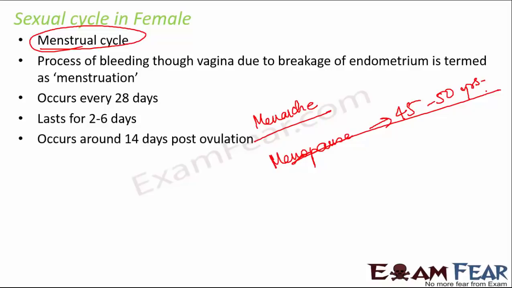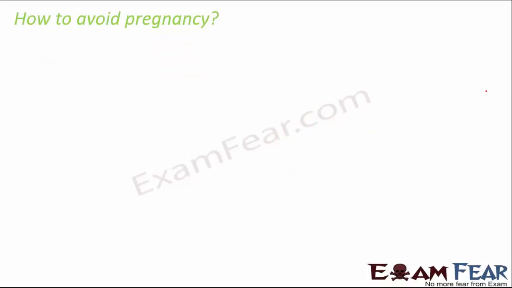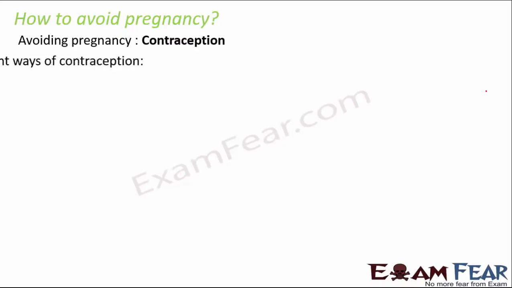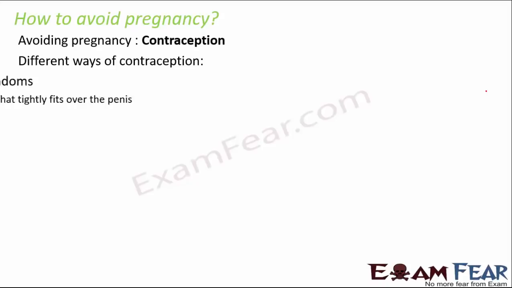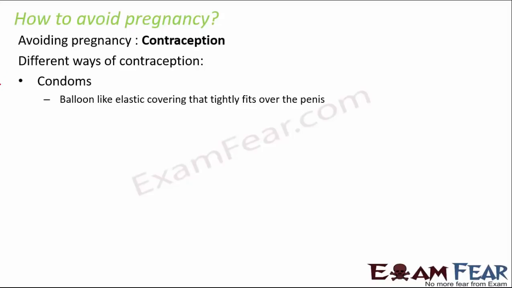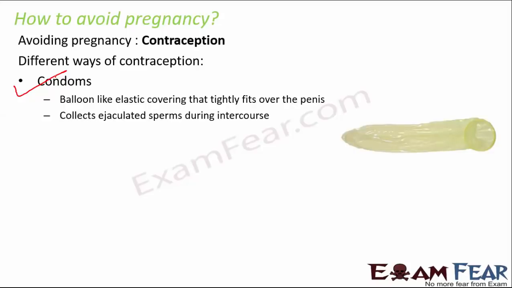Now, many a times you get questions on contraception methods, that is, what are the ways to avoid pregnancy. Avoiding pregnancy is what we call contraception. Different ways include the use of condoms, which are balloon-like elastic coverings that fit tightly over the penis, so that whatever sperms are released are confined within the condom and cannot enter the female reproductive system. So that's one way to avoid pregnancy.